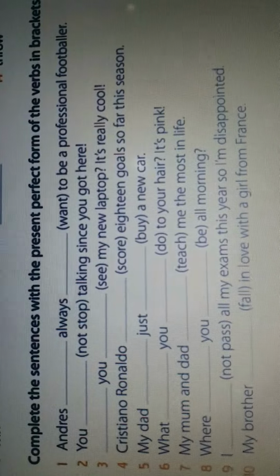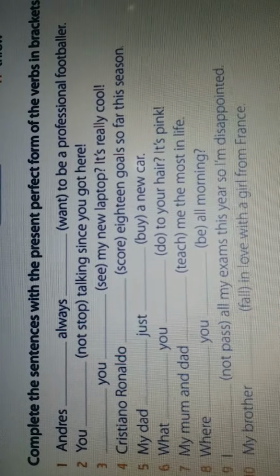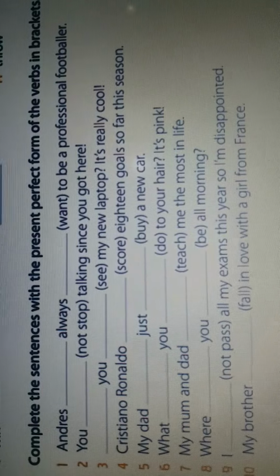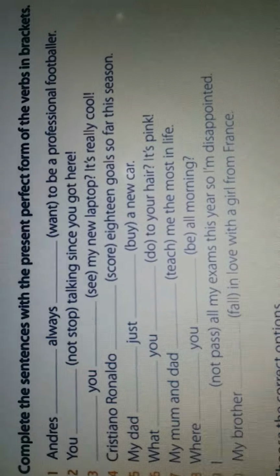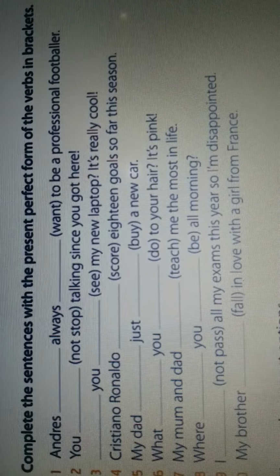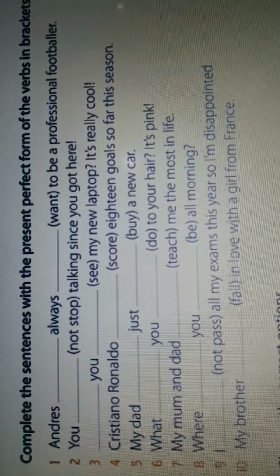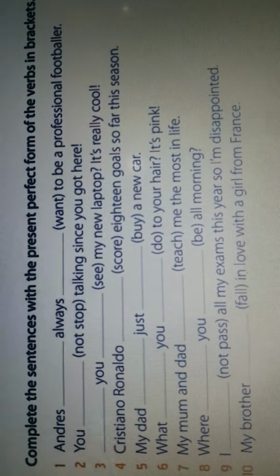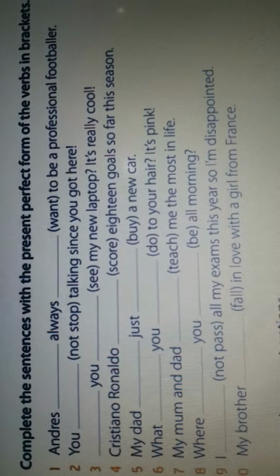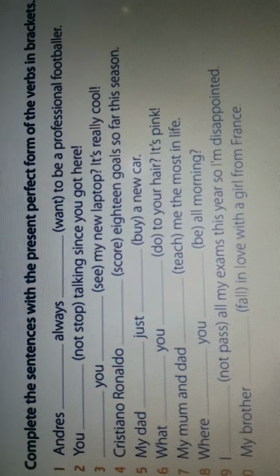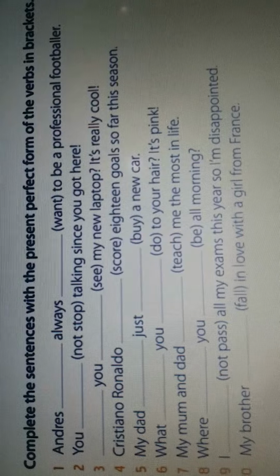Next is, I not pass all my exams this year, so I am disappointed. Again the same rule. It is a negative sentence, present perfect negative. So, I have not passed all my exams this year, so I am disappointed. The tenth one is, my brother dash in love with a girl from France. My brother is a singular subject, so has fallen. Fallen is the third form. My brother has fallen in love with a girl from France.